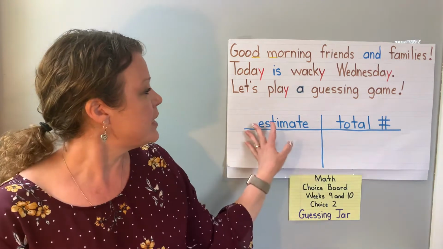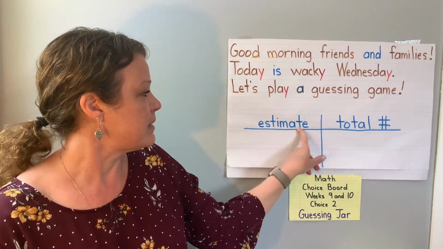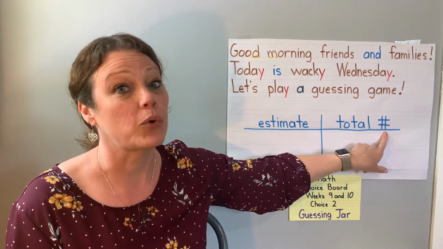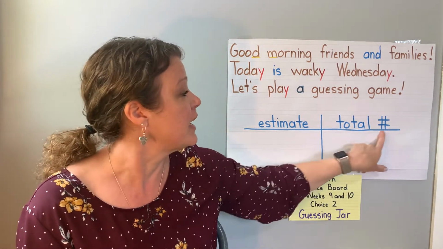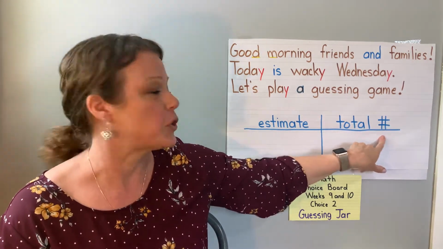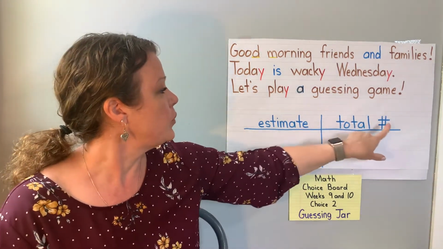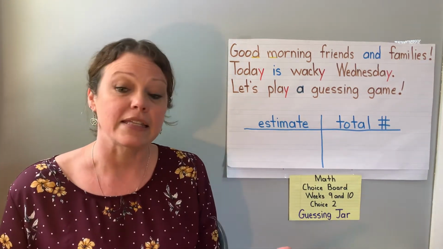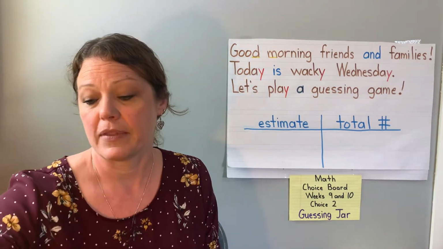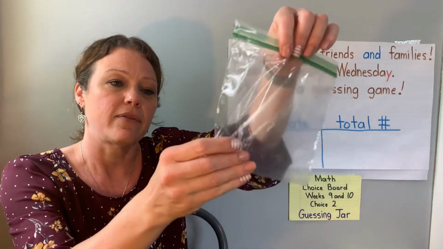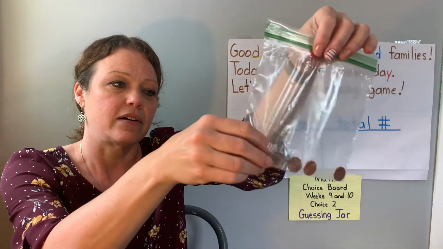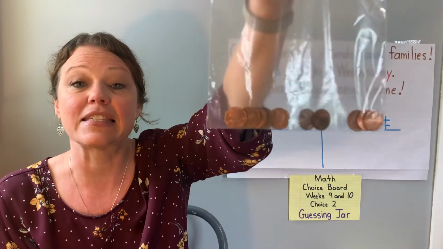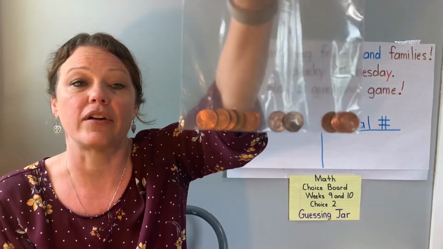So this here is a chart, and it says estimate and total number. Instead of writing the word number, you can use this sign, this hashtag. That means number. Estimate, total number. So an estimate is a guess. You're going to guess how much there is of something. So I have a baggie of pennies. And I want you to estimate or guess how many pennies there are.